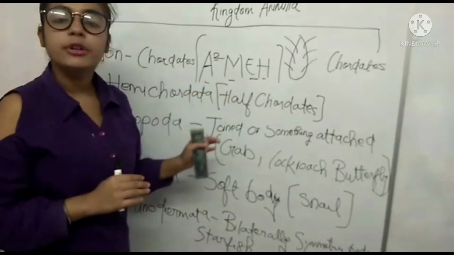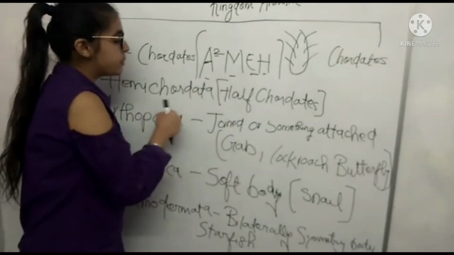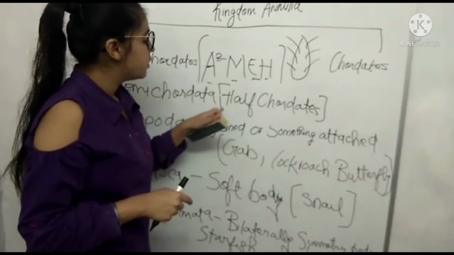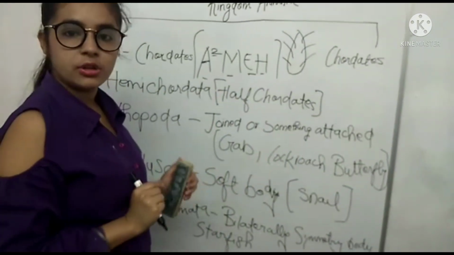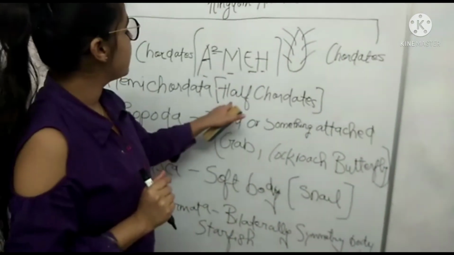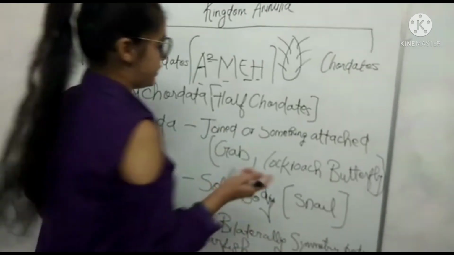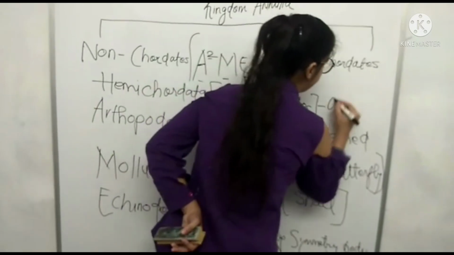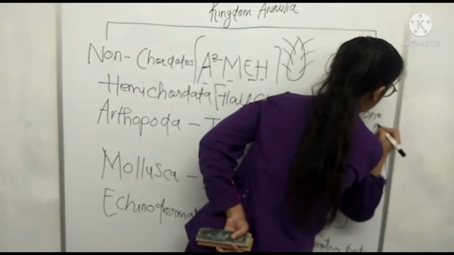Because chordates have a vertebral column, and these are known as half chordates because they have the vertebral column present in only one region. Only one region, hence they are known as half chordates. They are not converted into whole chordates.